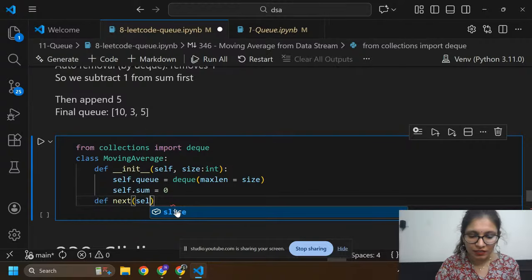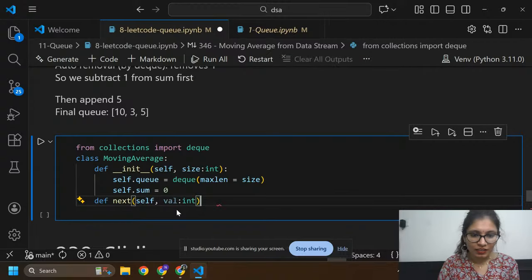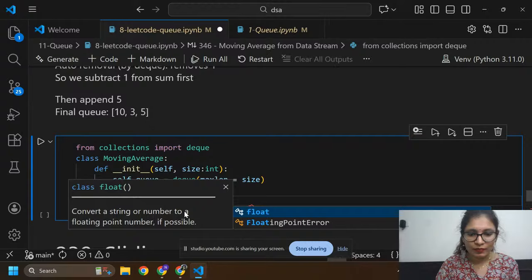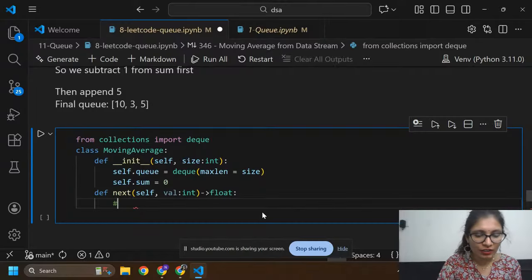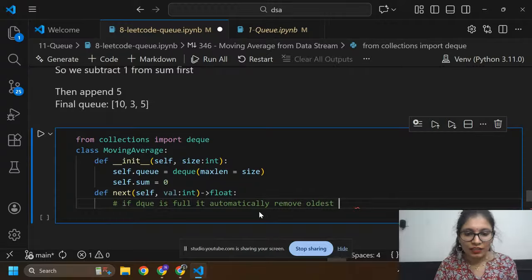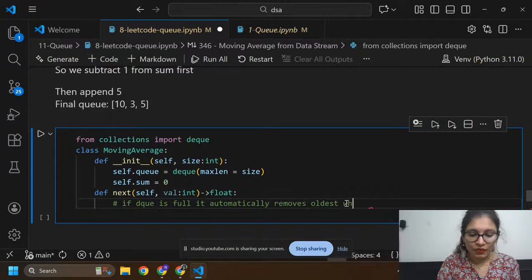Inside this I am going to pass self comma value, colon int, and here I want the output in float, because we are going to calculate the average. If the queue is full, it automatically removes the oldest element when appending.